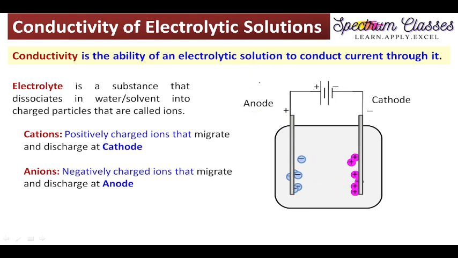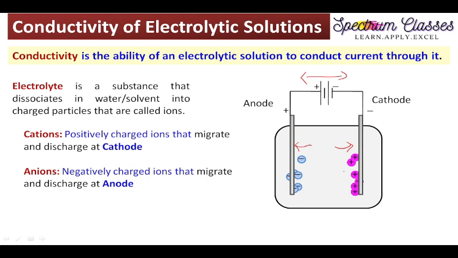How do they conduct electricity? There is a potential difference between these two electrodes, and on that basis the positively and negatively charged ions move towards the oppositely charged electrodes. Here again you can see, negatively charged ions move towards the positively charged electrode and positively charged ions move toward the negatively charged electrode.